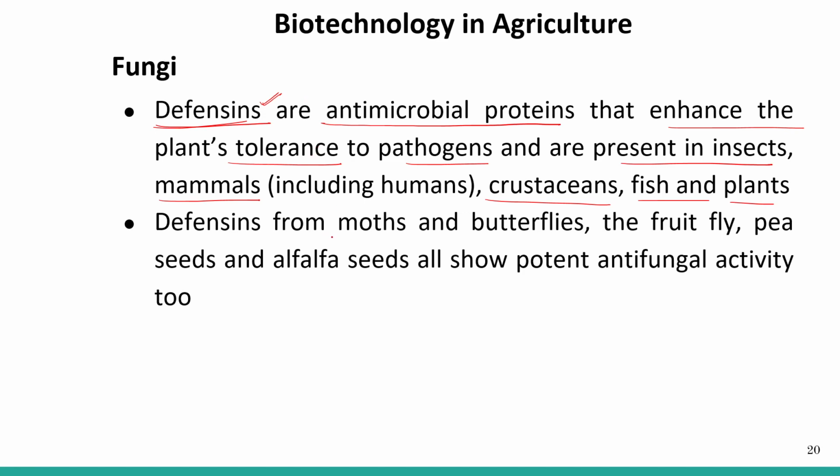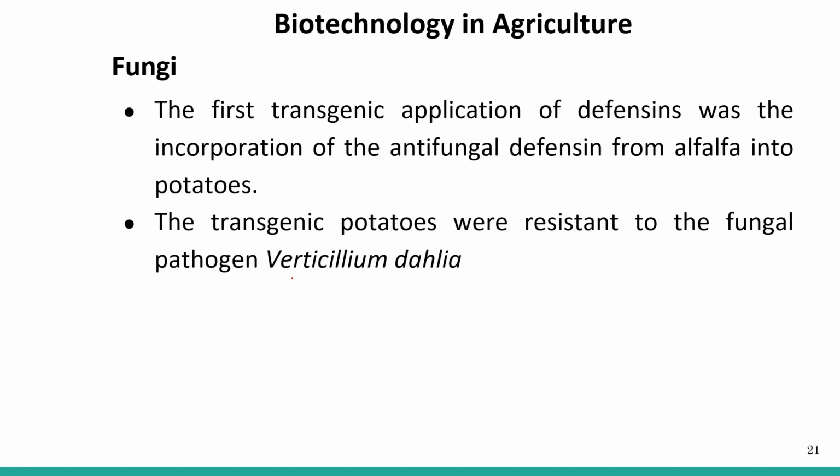Defensins from moths and butterflies, the fruit fly, pea seeds, and alfalfa seeds also show potent antifungal activity.